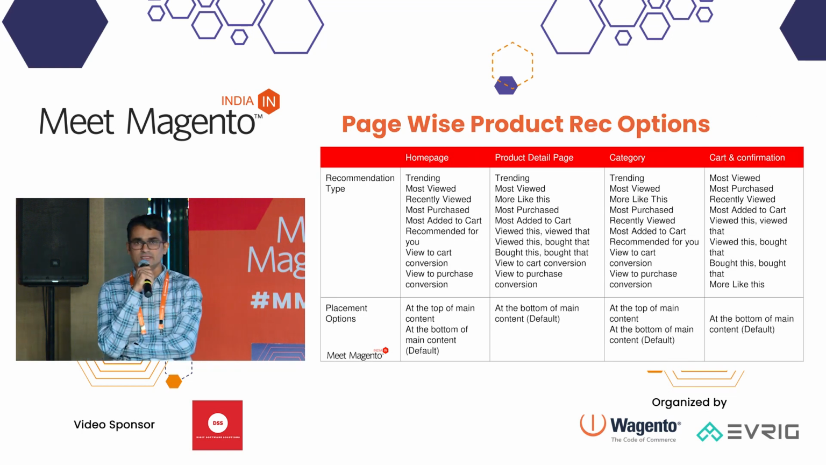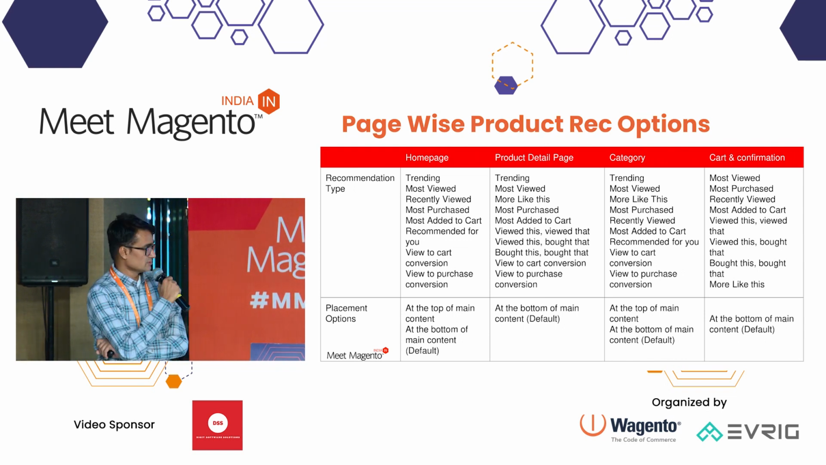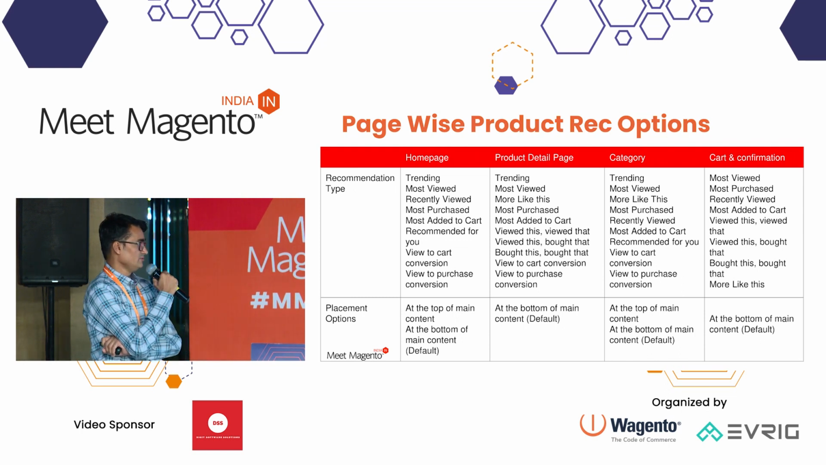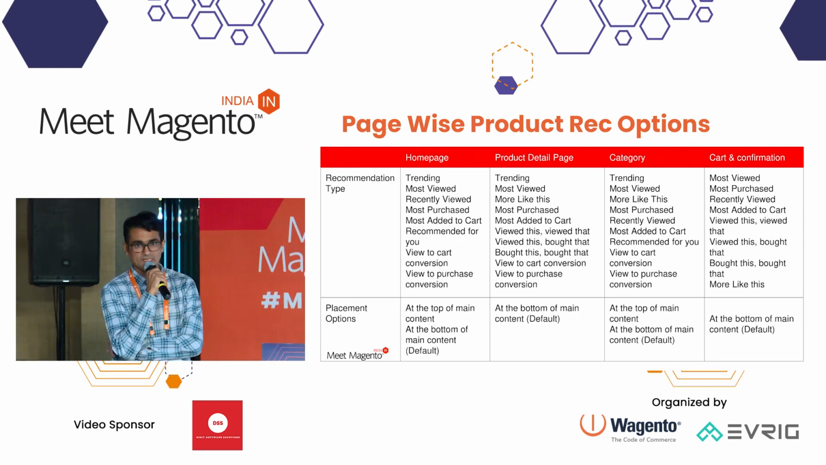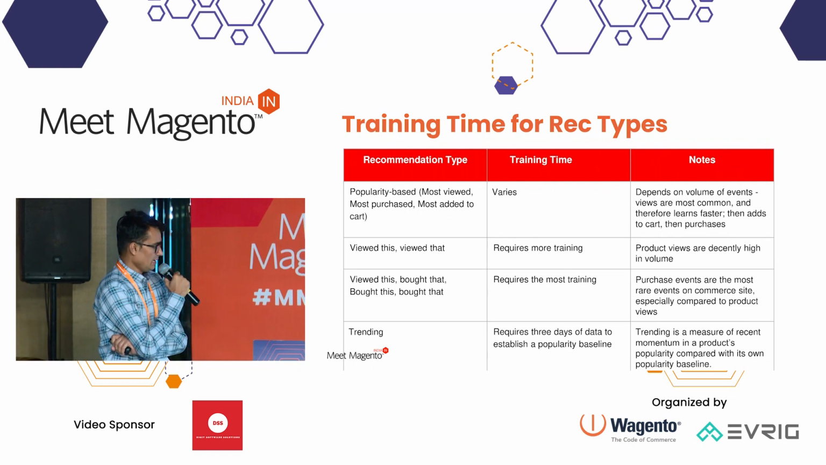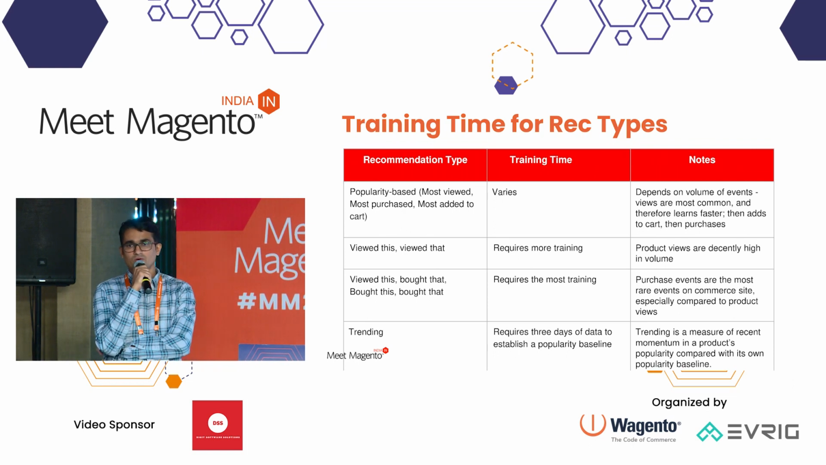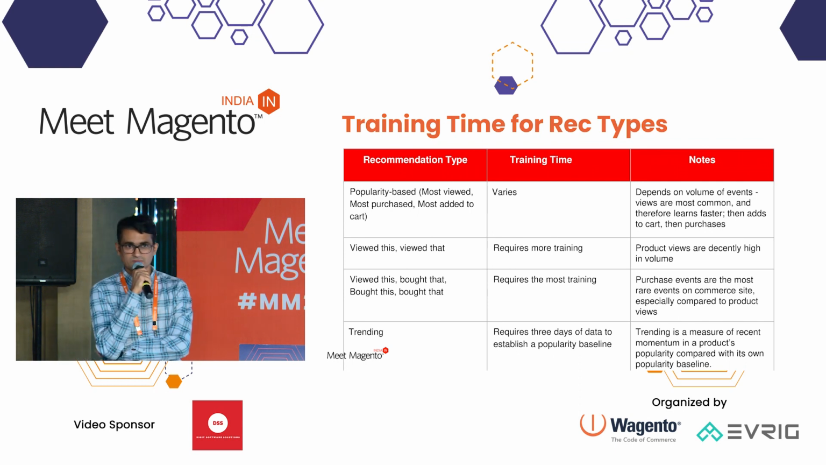And here I have created a page-wise list of the recommendations that we can create on each page. So, for example, on homepage we can have trending, most viewed, recently viewed, most purchased, most added to cart. So these are the different types that we can have on each of these pages. I have compiled them here. And about the placement option, like I said, there are 2 options only. So for homepage and category page, we have 2 placement options, on top of the main content and on bottom of the main content, and for the rest of the pages like PDP, cart, and order confirmation, there is only one option, that is the bottom of the main content.